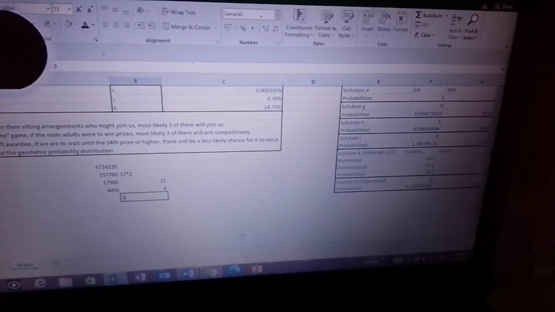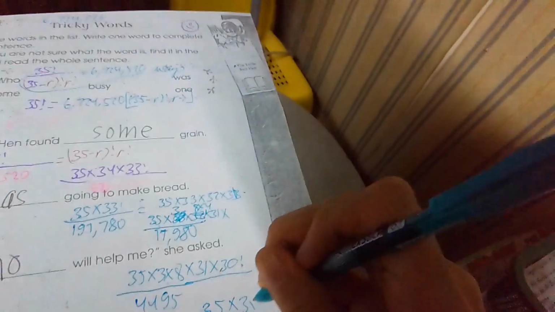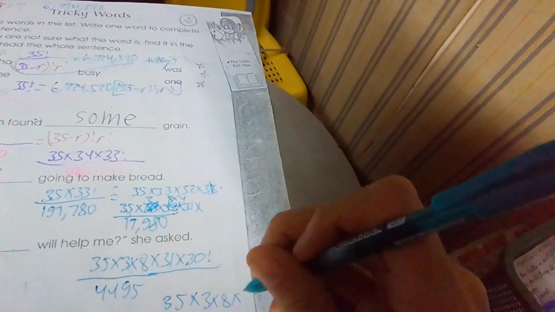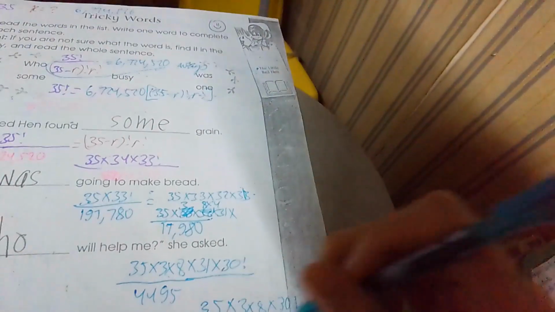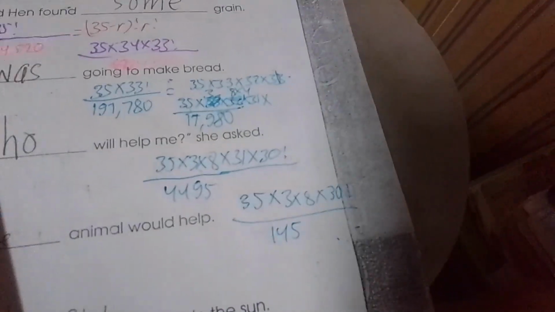Right? Let's try dividing this number by 31. Let's see if this works. This one divided by 31. We get, yes, correct. We get 145. So therefore, we have once again 35 times 3 times 8 times this 30 factorial. The 31 cancels, so therefore this becomes 145. Now, for 145, this one's kind of easy now, because we know that 145 is 29 times 5.